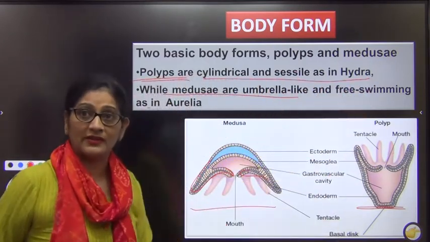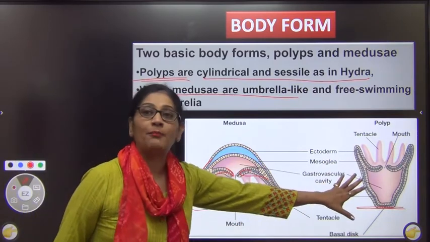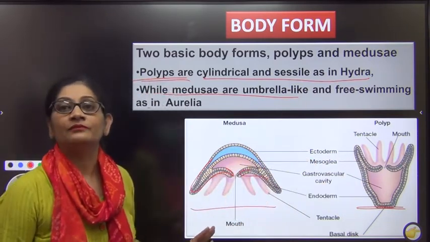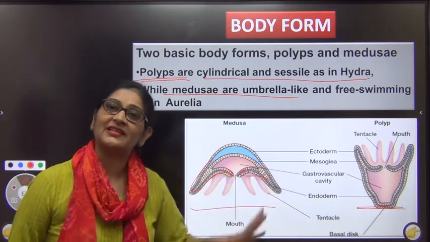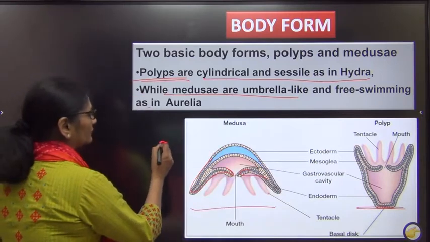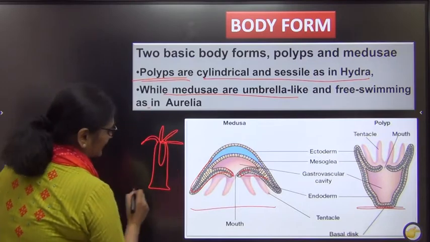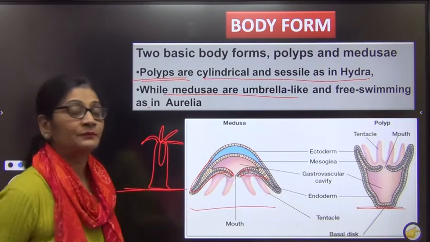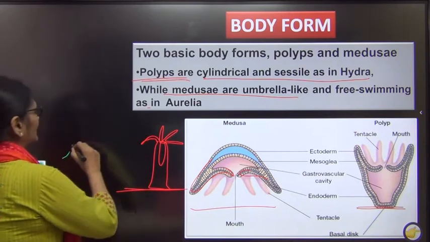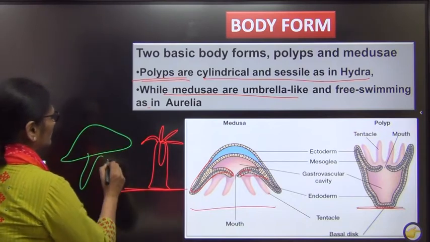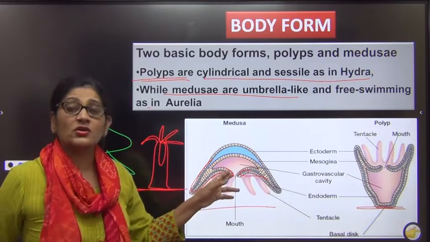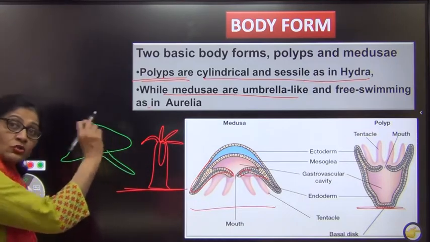Now I want to tell you this. Some organisms are polyp all their life, like hydra. Hydra is sessile. It will remain like this only. So say this is my hydra. They may have tentacles, right, but they are sessile throughout their life. There are some like Aurelia. You must have seen jellyfish, beautiful. You'll see it in any aquarium. That is also a coelenterate. They are motile all through their life.